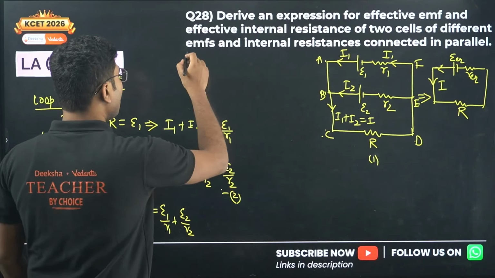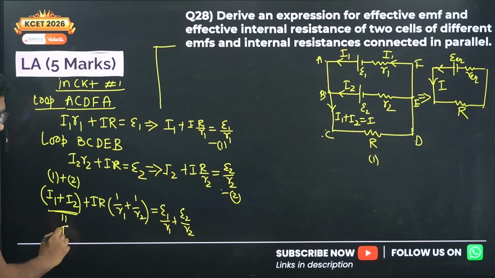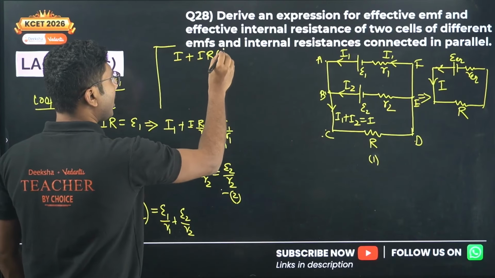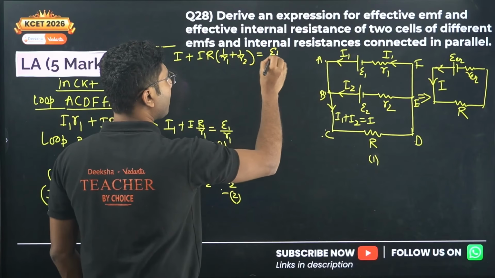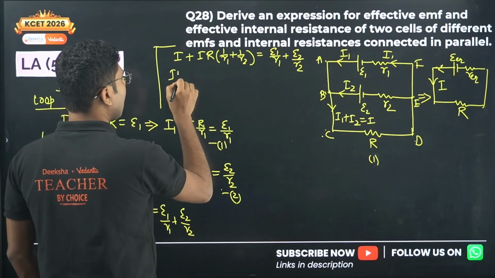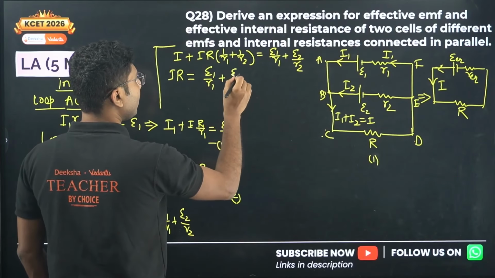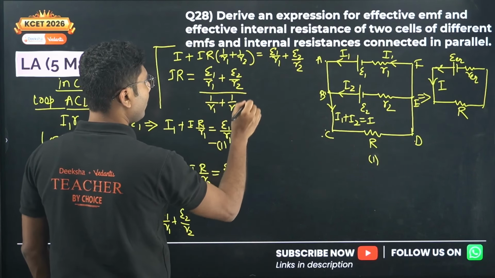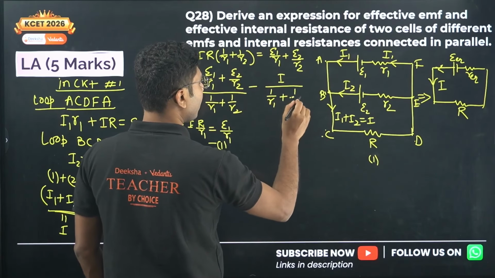Now what will we be doing? We know that I1 plus I2 is equal to I. So let me write that: I plus IR times 1 upon R1 plus 1 upon R2 equals epsilon 1 by R1 plus epsilon 2 by R2, or IR equals epsilon 1 by R1 plus epsilon 2 by R2 divided by 1 upon R1 plus 1 upon R2, minus I divided by 1 upon R1 plus 1 upon R2.